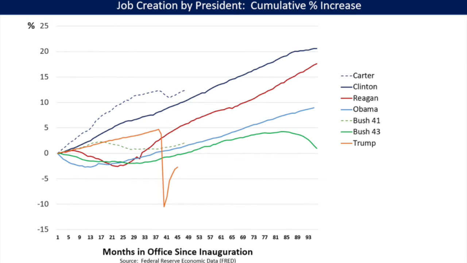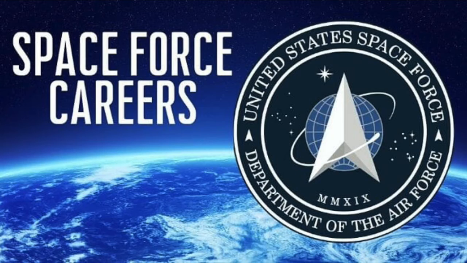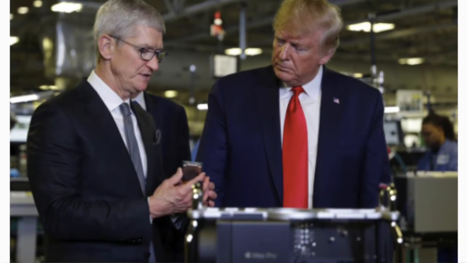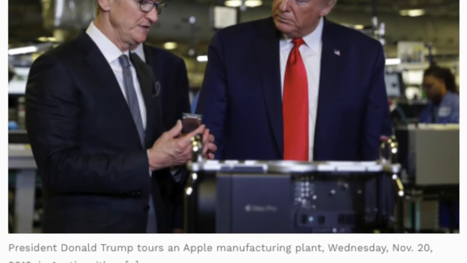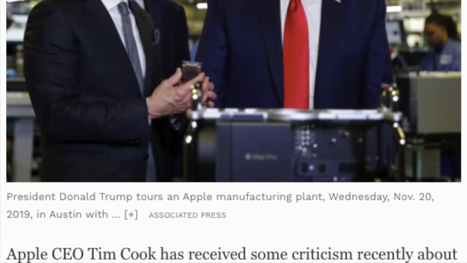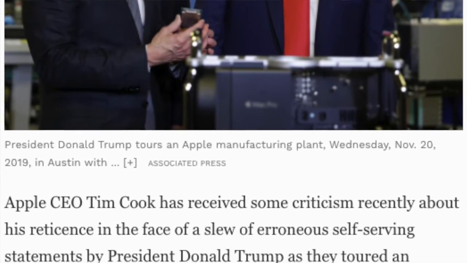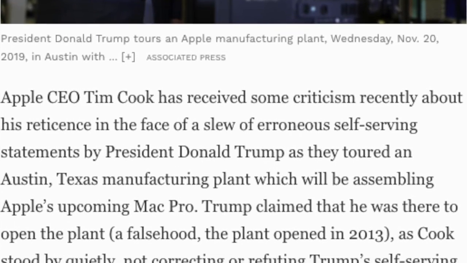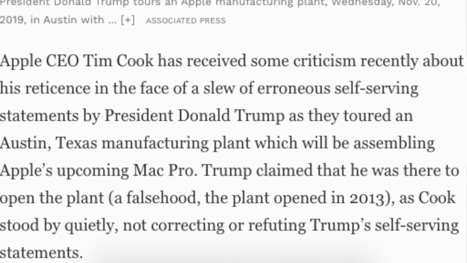A quick example is Trump creating Space Force. Now, that created jobs, legitimately. That was accurate. But one not so accurate statement was when he claimed credit for Tim Cook opening a business in Texas. That would be based on geographical planning or perhaps the taxes or the laws that they have there, regulations or deregulations that they might have in Texas, different costs, again, supply, demand, and even what Tim Cook and other board members would want. So let's just be a little bit skeptical of some of the things that politicians say.